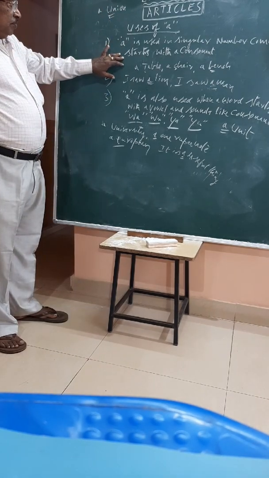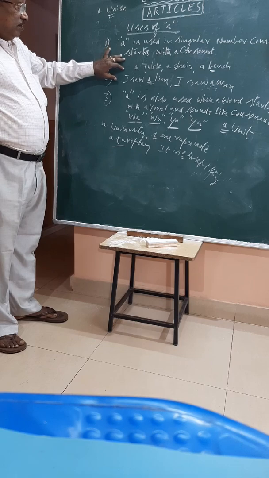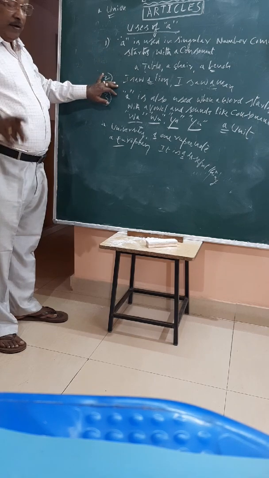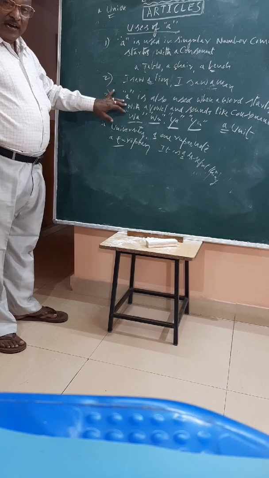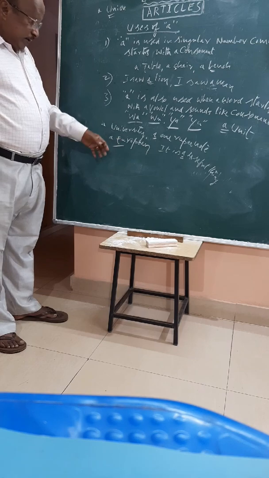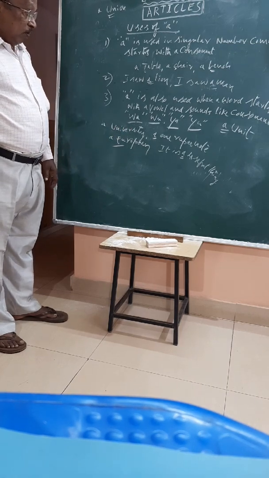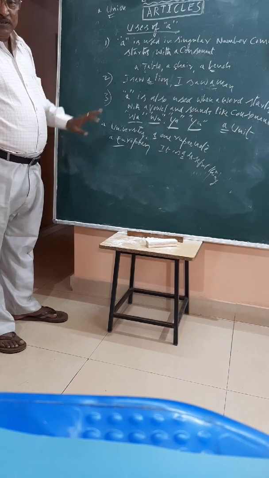First, when a word starts with a consonant, or sounds like a consonant, for singular number we have to use A. Second, for one thing, one person, one animal, we have to use A. Then, when a word starts with a vowel but sounds like a consonant: a university, a one rupee note, a European, a useful thing, a unit, a universal man.